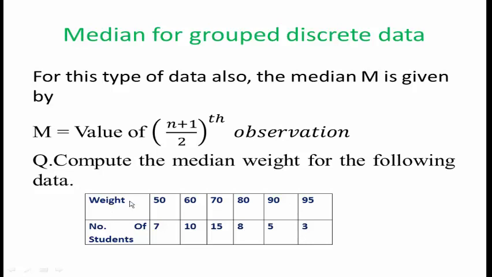Here the grouped frequency distribution is given. The weight of the students is given in kilograms, and the number of students. How many students are there having weight 50 kilograms? There are 7 students. Weight in kilograms and number of students are given. We have to calculate the median weight, that is the middlemost observation for this data.